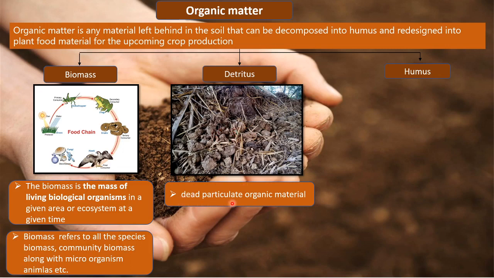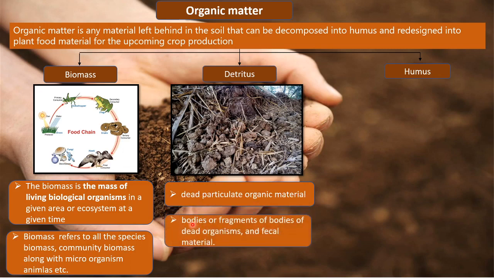So it is a dead particulate organic material, and it includes bodies or fragments of bodies of dead organisms and fecal material. So all the fecal material of animals is also included in detritus, and the organisms that feed on detritus are called detritus eaters. A good example of detritus eaters is earthworm.